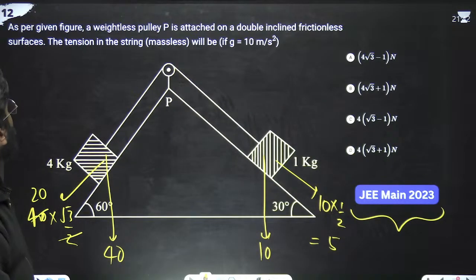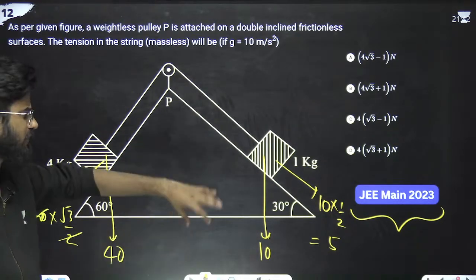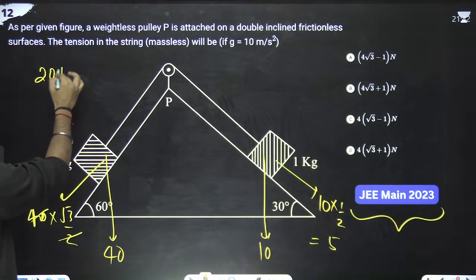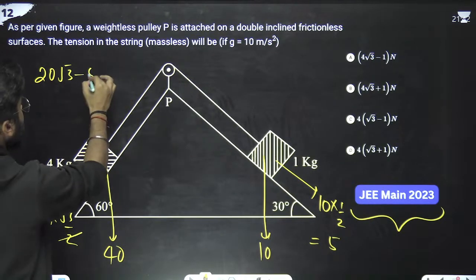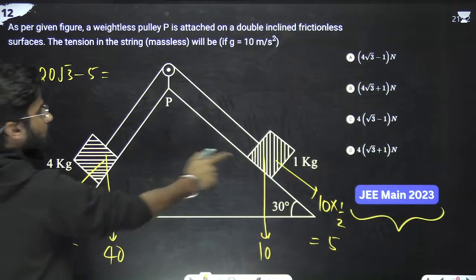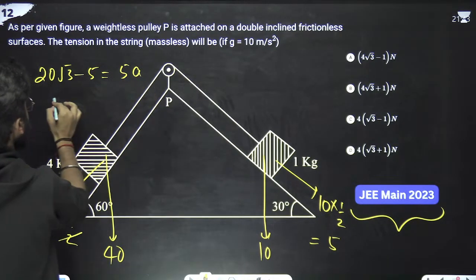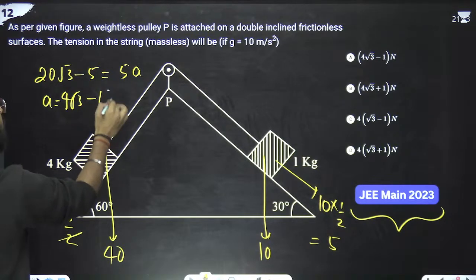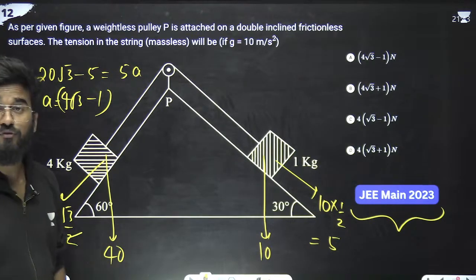We have to find the tension. First of all, we'll find the acceleration. So the total force is 20 root 3 minus F minus 5 equals total mass 4 plus 1, which is 5, into acceleration. The acceleration is 4 root 3 minus 1. Now we have to find the value of tension.